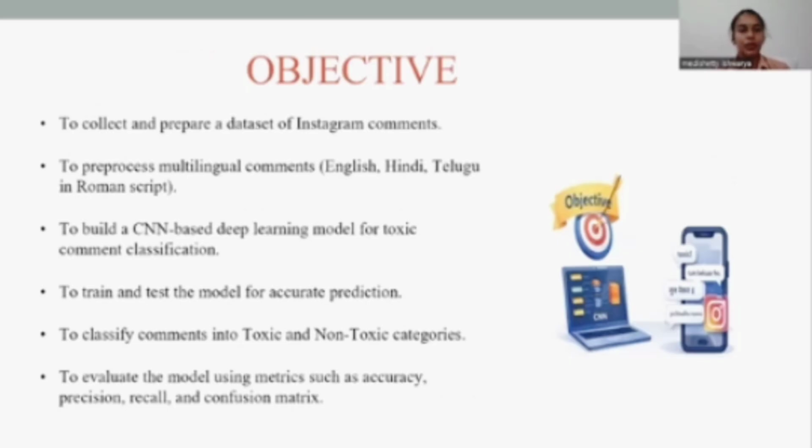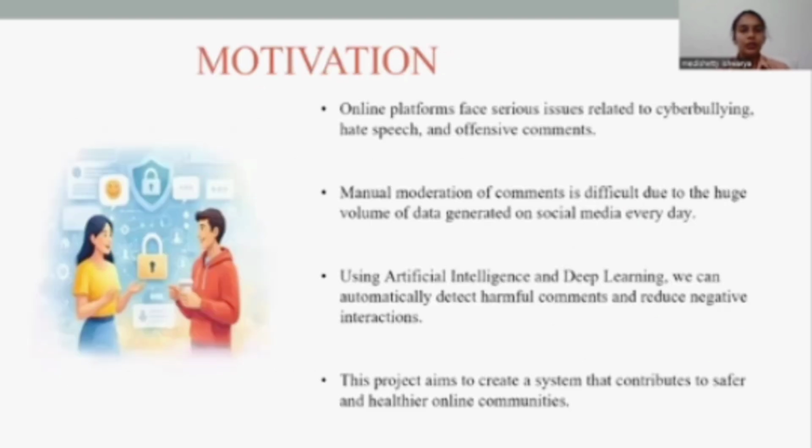So the main objectives are to collect and prepare a dataset of Instagram comments, to pre-process multilingual comments in English and Telugu, which is in Roman script, and to build a CNN-based deep learning model for toxic comment classification. Next, to train and test the model for accurate prediction and to classify whether the given comment is toxic or non-toxic, and also to evaluate the model using metrics such as accuracy, precision, recall, and also confusion matrix.